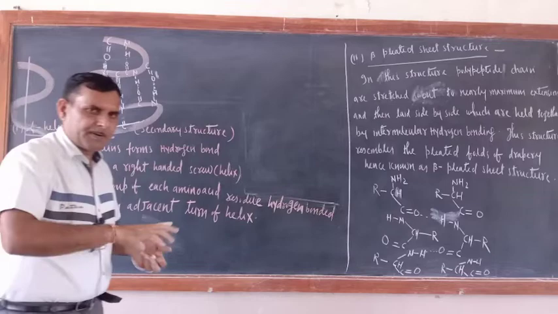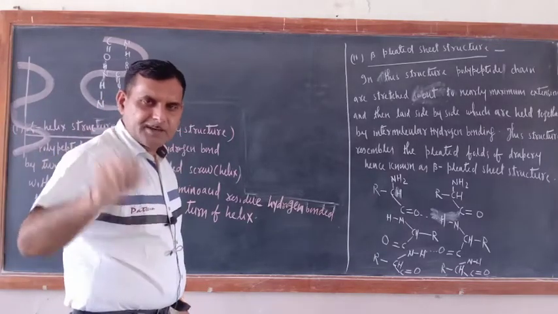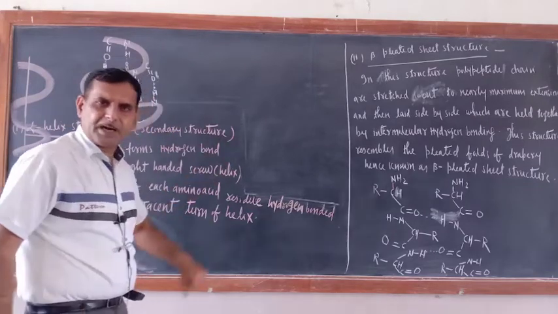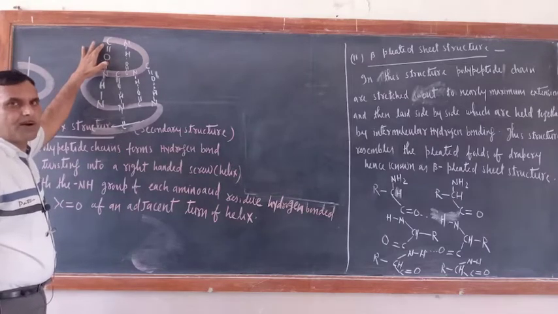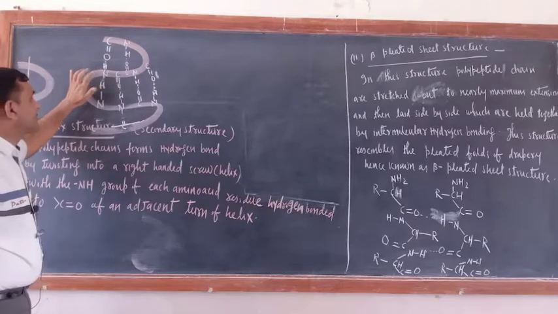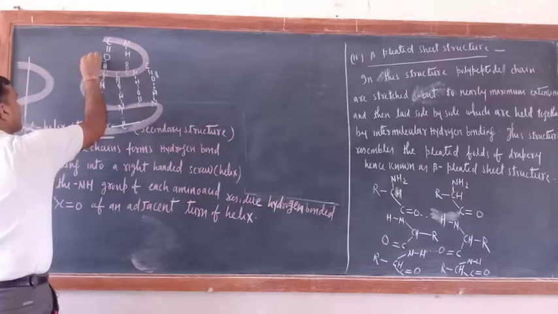In a polypeptide chain, amino acids are held together by peptide linkage. What is peptide linkage? CONH, that is peptide linkage. So if at one turn a C double bond O group is there, and in the second turn an NH group is there, they would be bonded by hydrogen bond.